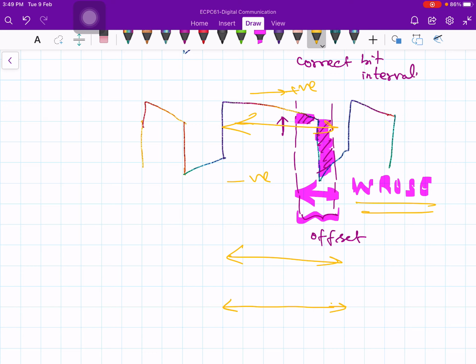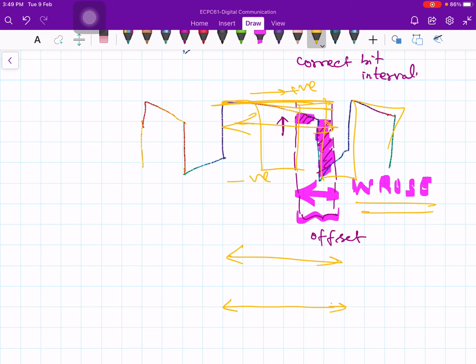But the thing is, we need to design a code such that the code should not stay at the positive voltage for a longer duration. That's what I'm trying to say. Instead of staying for a longer duration like this, you somehow bring it down and again go up, bring down, go up, like that you have to design it.